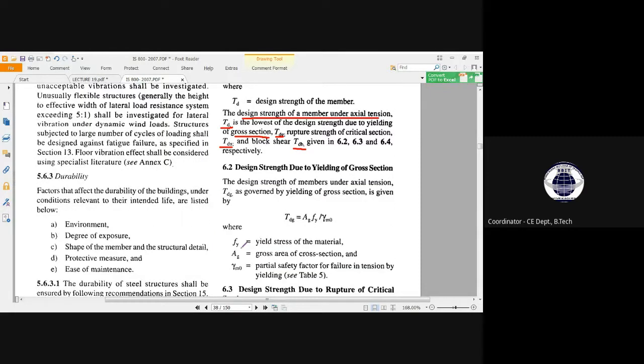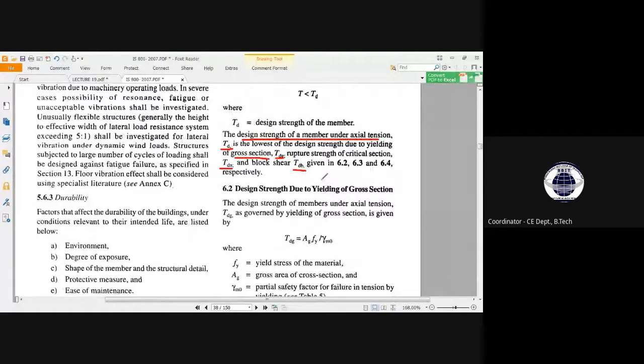So here see, in the next clause it says the design strength due to yielding of gross section area. তার মানে হচ্ছে এই যে আমি বললাম যে একটা পার্টিকুলার স্টিল বডি, সে আগে আলটিমেট লোড রিচ করে যাবে নাকি সেই মেম্বারটা তার পুরো গ্রস সেকশনাল এরিয়াটা, that total member's gross sectional area will reach the yield point first.